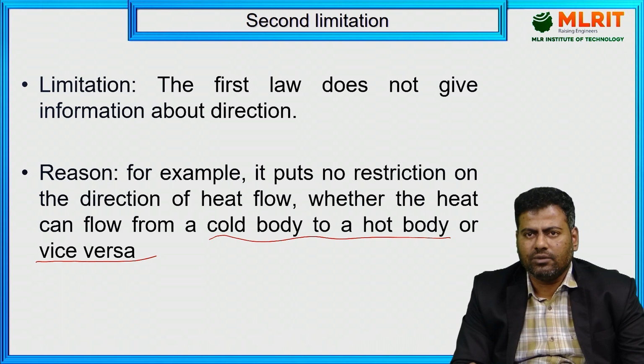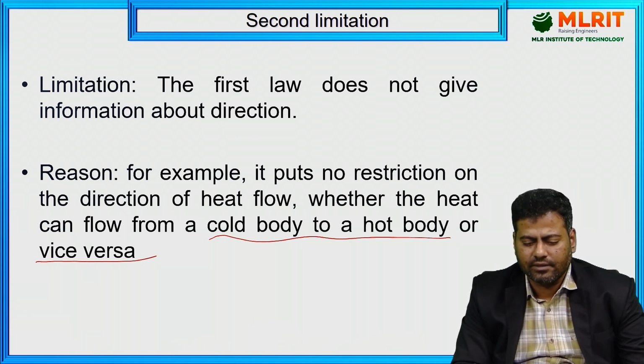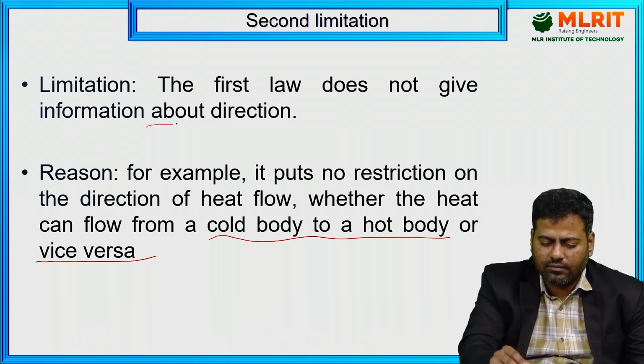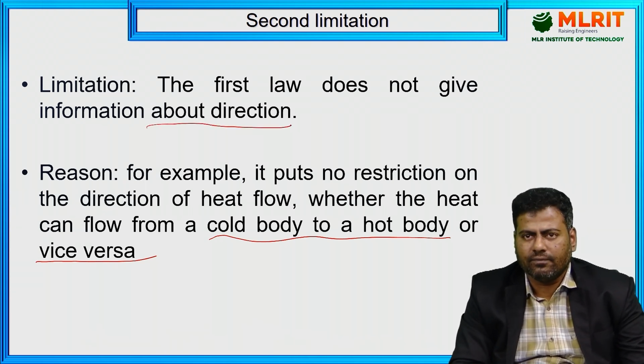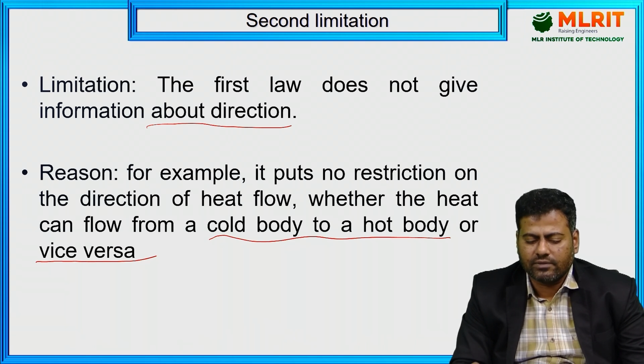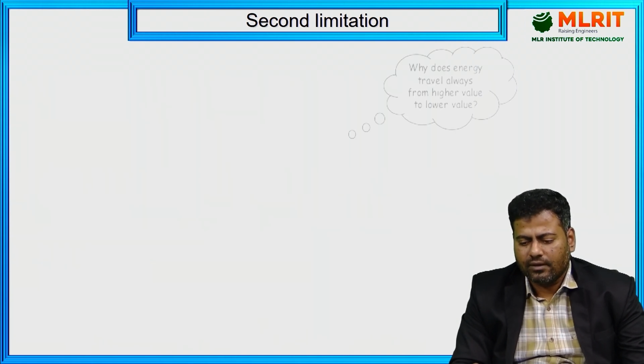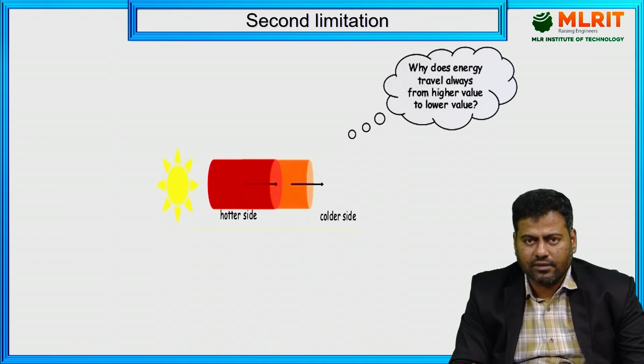This we can overcome with the next law of thermodynamics, that is the second law of thermodynamics, with its various statements, right? So this is the next limitation. The first one is feasibility, whether the particular process is possible or not. The next one is about the direction, right? With that simple statement, we can't evaluate it. And this is the picturization we are having for this second limitation, right?